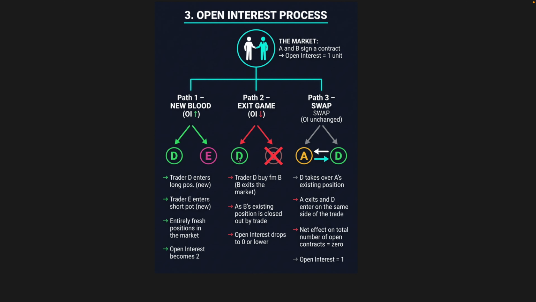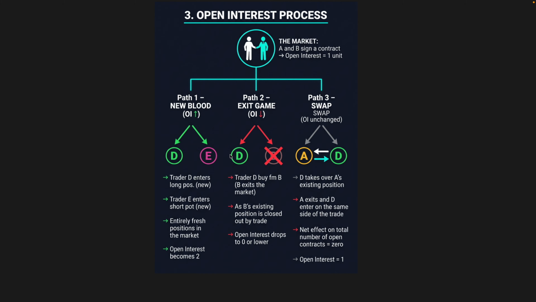Now let us take an exit game where trader D buys from trader B. Okay, trader B has signed a contract. So trader D, what does he do? He buys from trader B, whereas B exits the market. In such a case, as B is exiting the market, the position is being closed, as a result of which the open interest drops to 0 or lower.